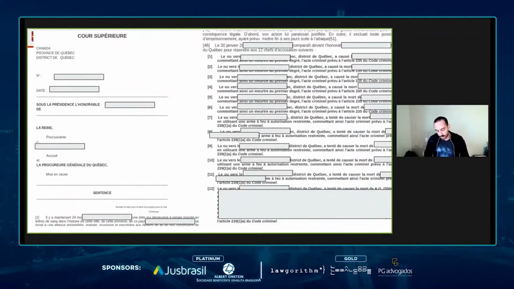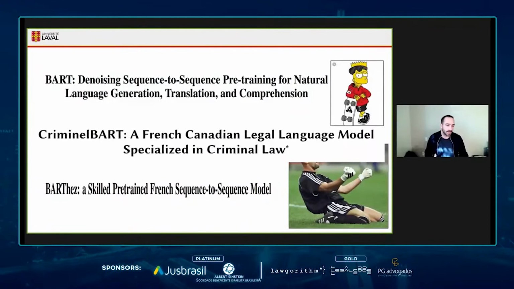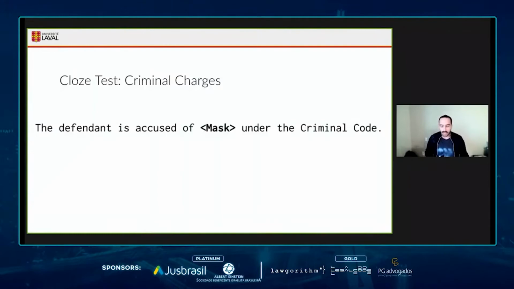So what we did is we took around 10,000 legal judgments from the Superior Court of Canada, and we further pre-trained BARThez on these documents in order to have a language model that has some understanding of the criminal law and the lexical field and everything. Hence we have CriminelBART. Now there's nothing really new to pre-training a language model on specific data sets.